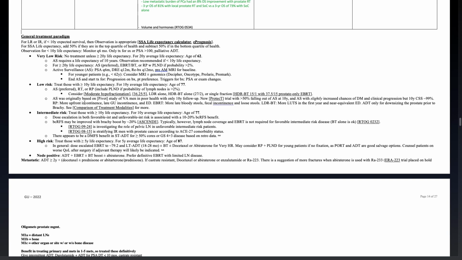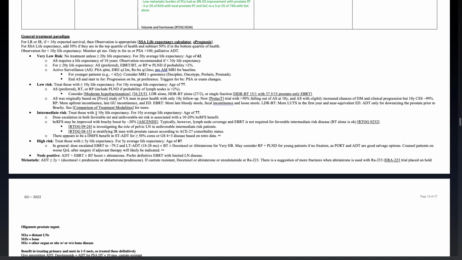Radical prostatectomy obviously has more upfront incontinence, late GU incontinence, and erectile dysfunction. External beam has more late bloody stools, fecal incontinence, and loose stools. Low dose rate brachy has more LUTS in the first year and near equivalent erectile dysfunction. ADT only for downsizing the prostate prior to brachy.